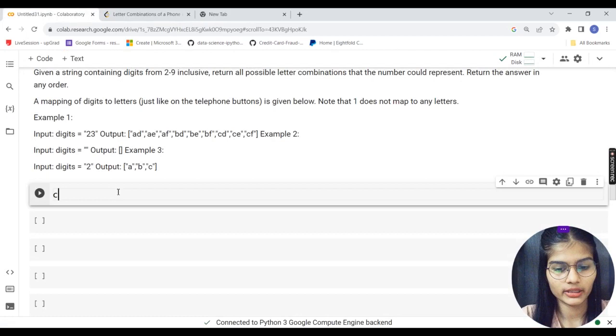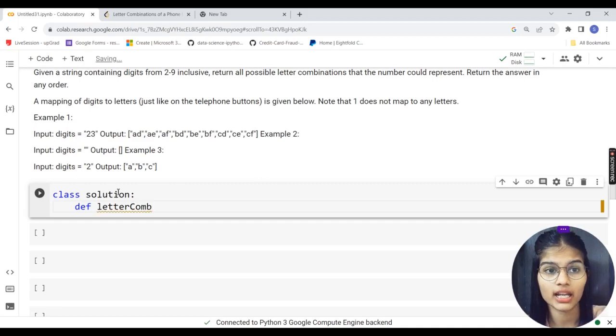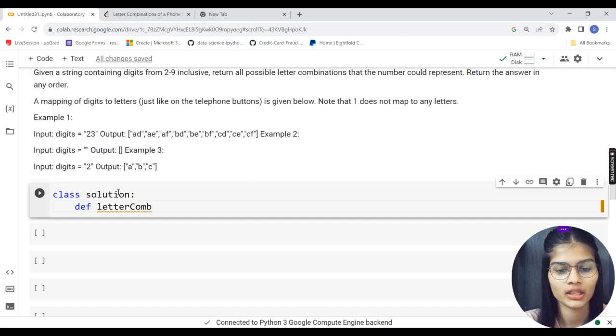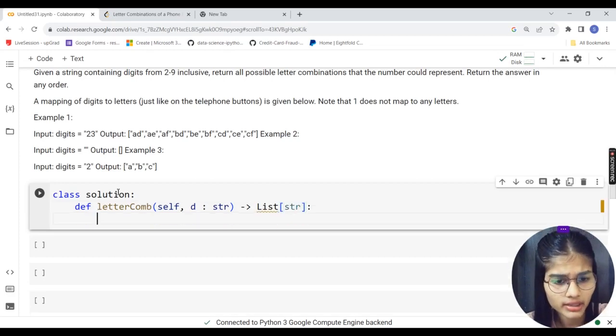So I'll very quickly make a class, which is my Solution class, and a def letterCombinations. I am simply making a function of my own choice, but once you solve this on LeetCode, you will get a function already made. The name will be written, and the bracket will contain self and digits. D refers to my digits, which is a string this time, and I am assigning the return to a list of strings.